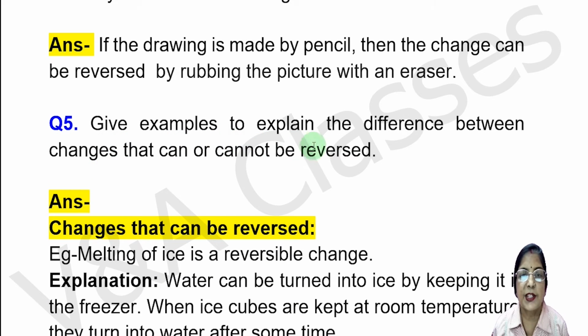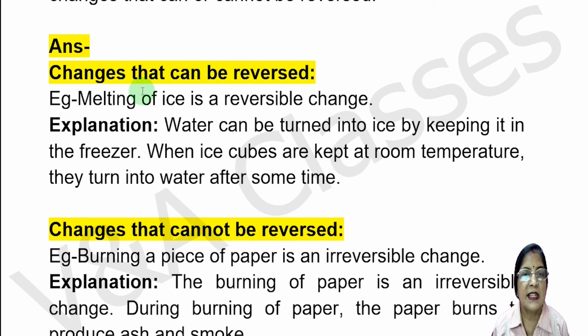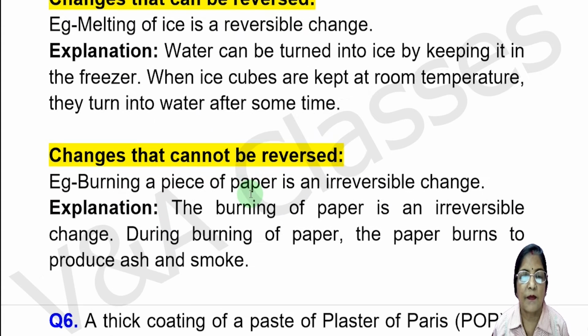Now question number 5. Give examples to explain the difference between changes that can or cannot be reversed. Answer, changes that can be reversed. Example, melting of ice is a reversible change. Explanation, water can be turned into ice by keeping it in the freezer. When ice cubes are kept at room temperature, they turn into water after some time.